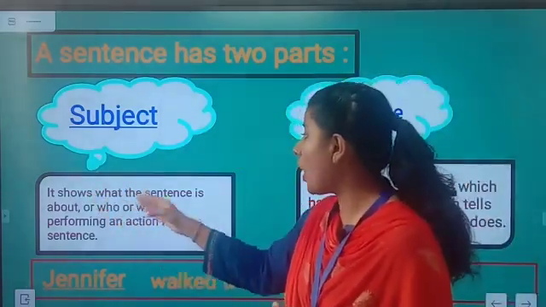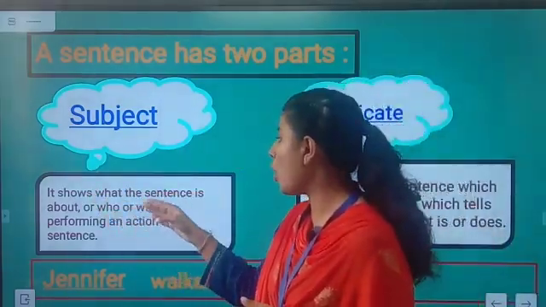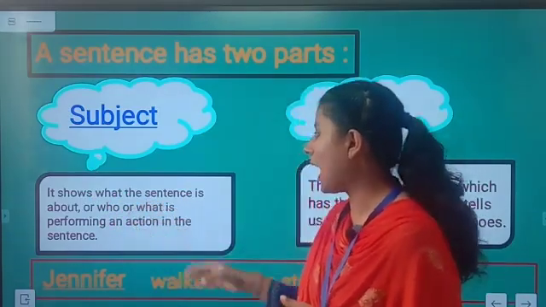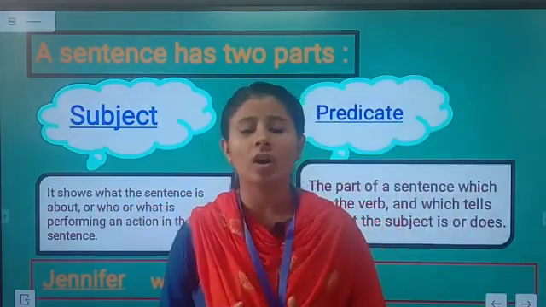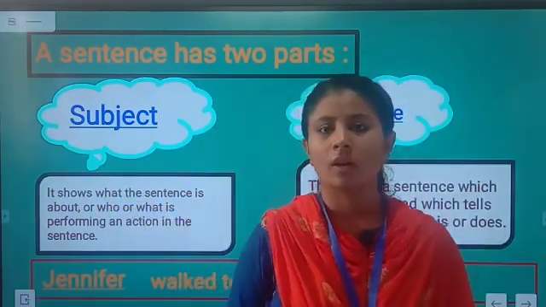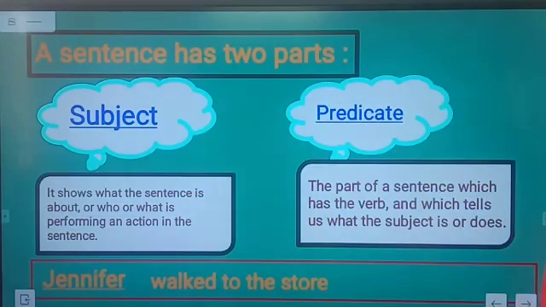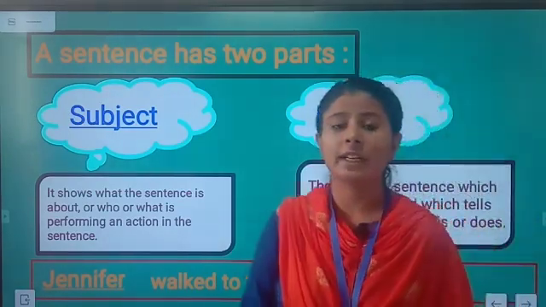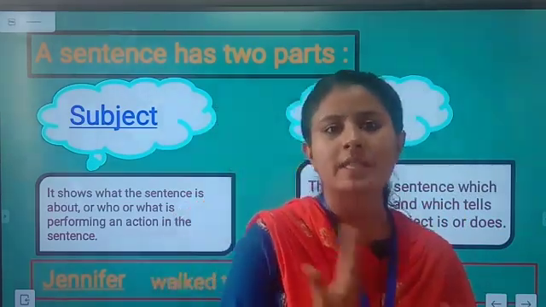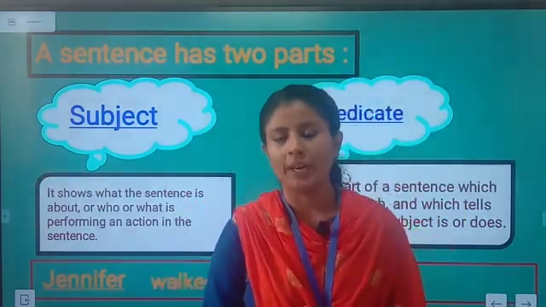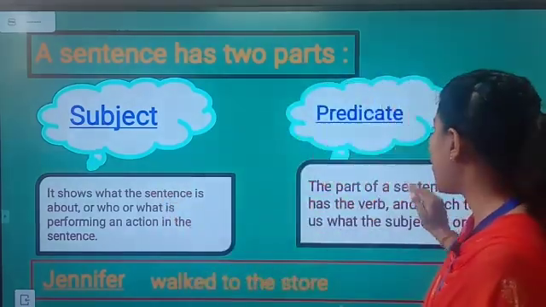So what is subject? It shows what the sentence is about, or who or what is performing an action in the sentence. It means the subject tells us the doer of the action. Whereas the predicate is the part of a sentence which has the verb and which tells us what the subject is or does. Means predicate tells us about the subject, what it does. So this is the subject and predicate.